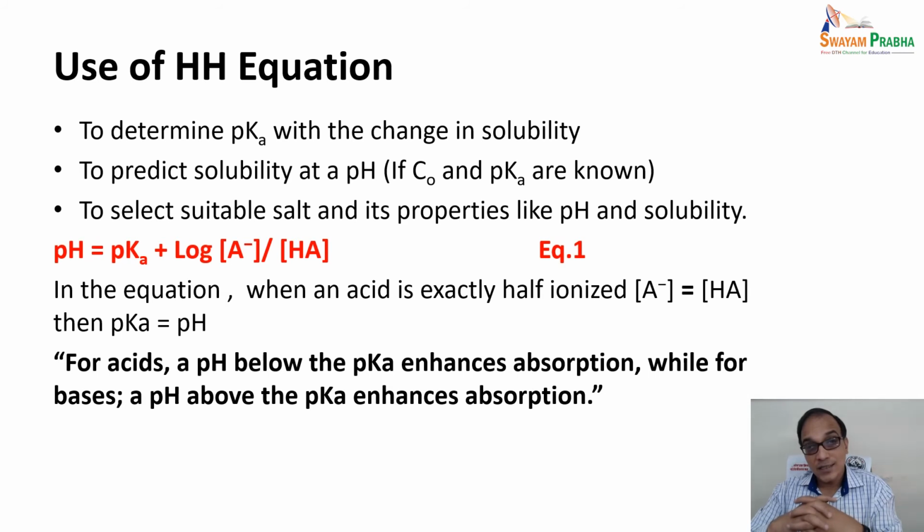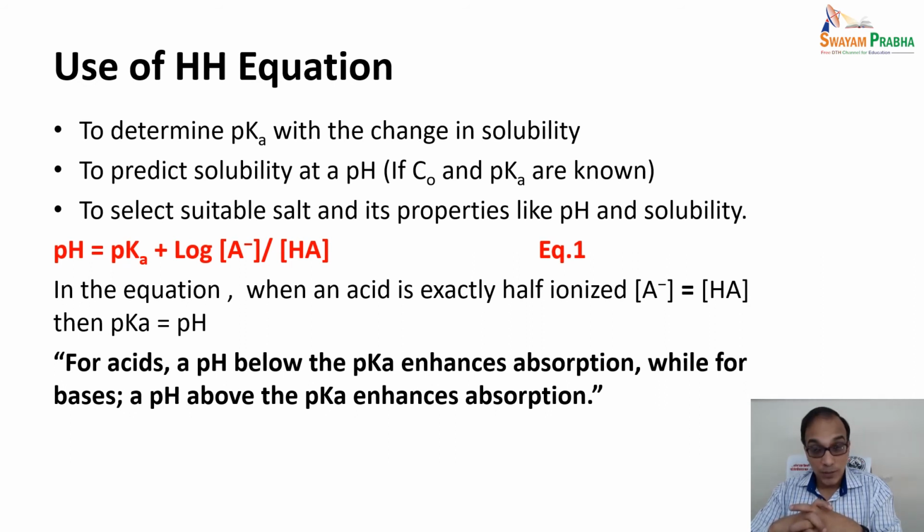How we can use this HH equation, the Henderson-Hasselbalch equation, to determine the acid dissociation constant with change in solubility, to predict the solubility at a pH if the original concentration and pK are known, or you can say the intrinsic solubility, C0. Sometimes it is written C0, sometimes S0. So if the acid dissociation constant and this intrinsic solubility are known, we can predict the solubility.